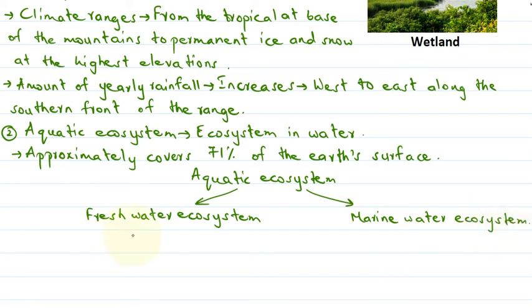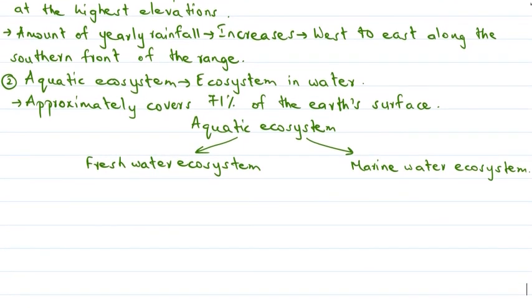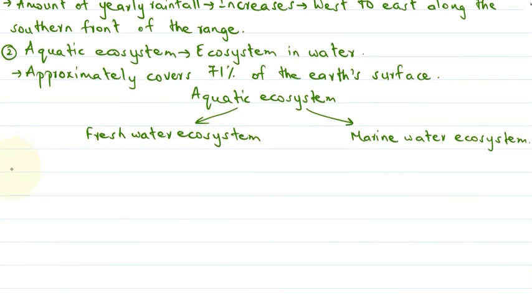We will study about each of them one by one now. Okay, we'll see what are the special characteristics of freshwater and marine water ecosystems.